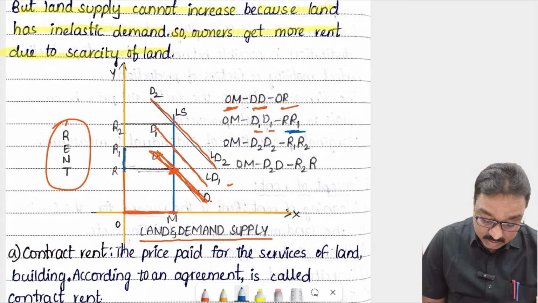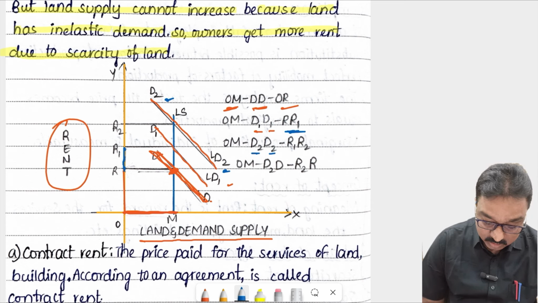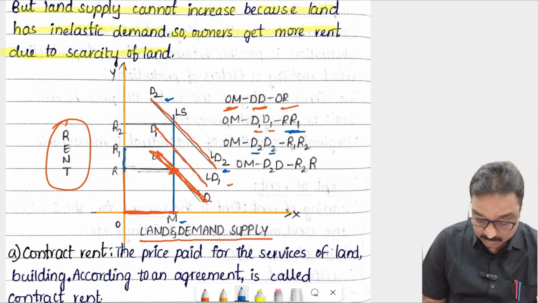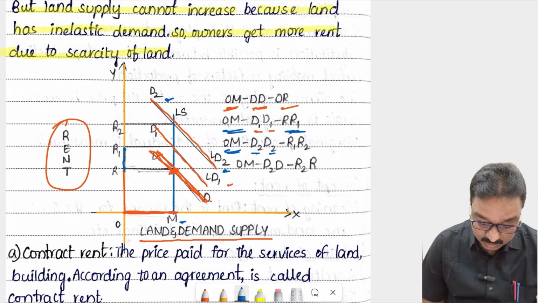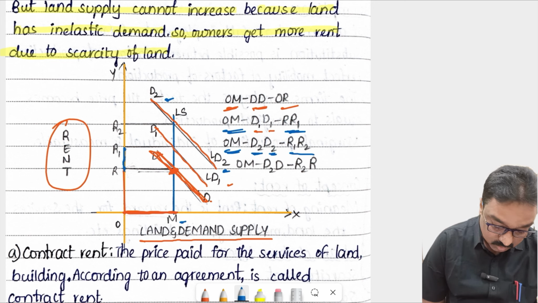Again land demand increases, D2. But there is no change in the supply of the land. OM supply of the land is there, but demand increases, D1 to D2, and rent also increases, R1 to R2.